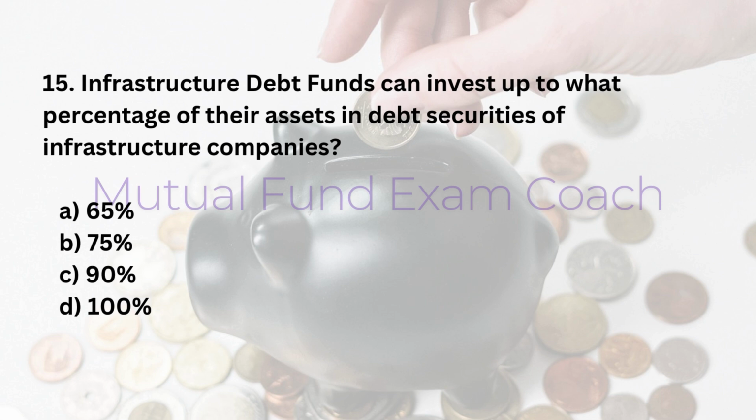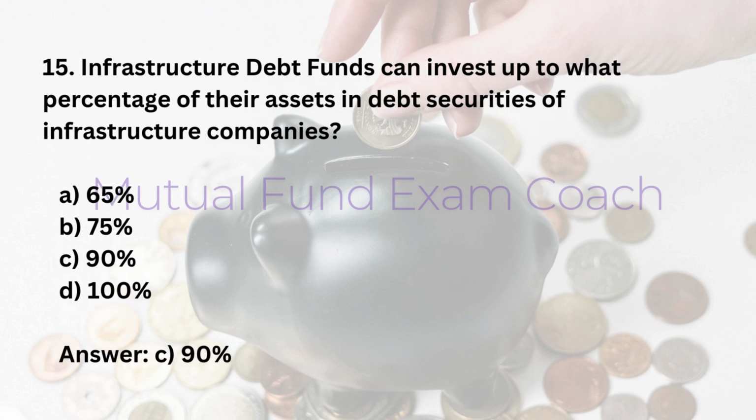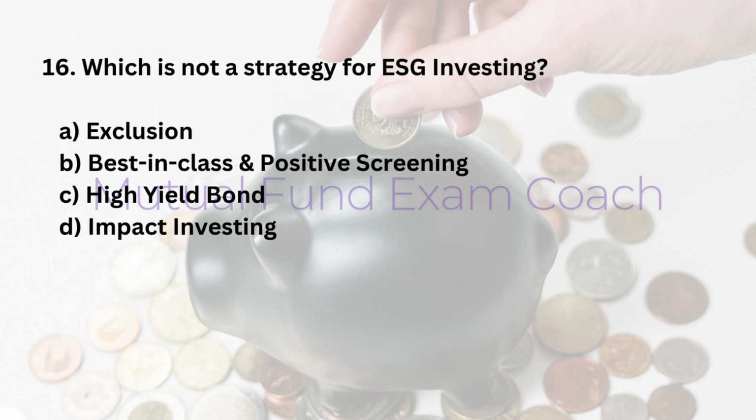15. Infrastructure debt funds can invest up to what percentage of their assets in debt securities of infrastructure companies? A. 65%. B. 75%. C. 90%. D. 100%. Answer: C. 90%. 16. Which is not a strategy for ESG investing? A. Exclusion. B. Best-in-class and positive screening. C. High-yield bond. D. Impact investing. Answer: C. High-yield bond.